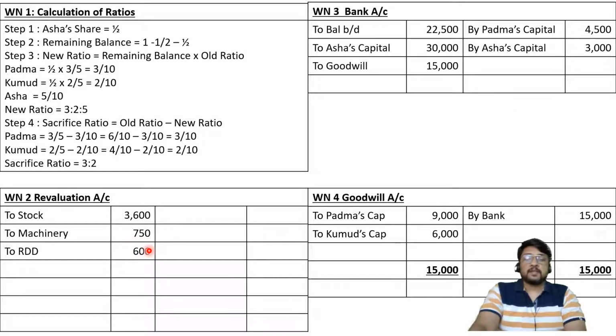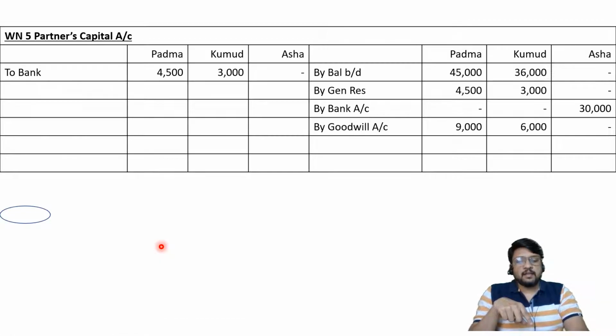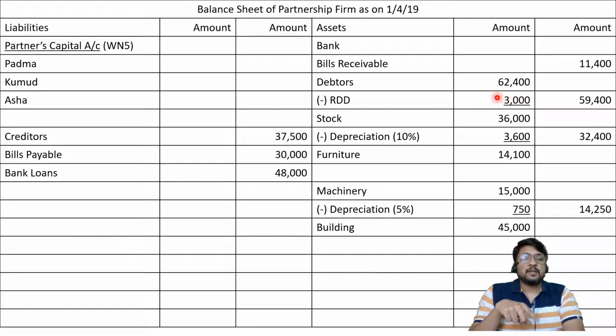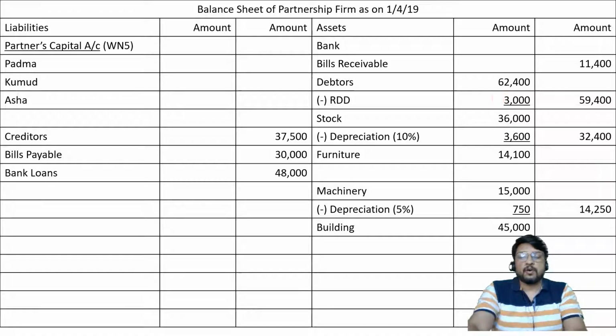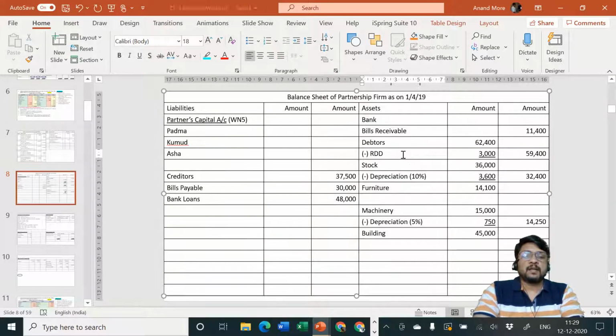So sir, it seems that there is some mistake. Every debit must have equal and corresponding credit. The rule is broken. No, the rule is not broken. Here the effect is 600 and here also the effect is 600 only, but originally it was already there as 2,400, to which you added 600, so it became 3,000. So for your convenience, let me write it down here. 2,400 was already there, to which I added 600. So second effect is of this 600, 2,400 from the original balance sheet.